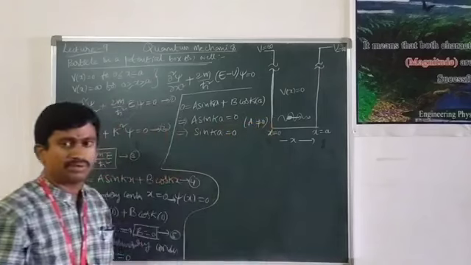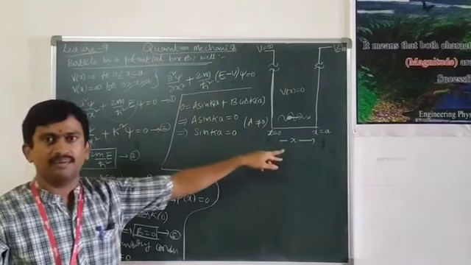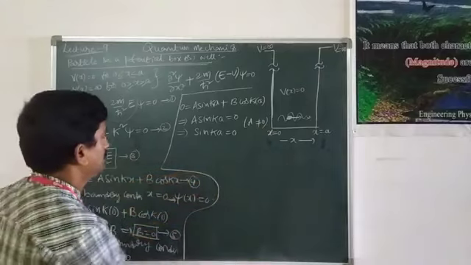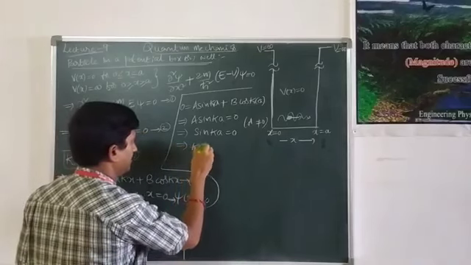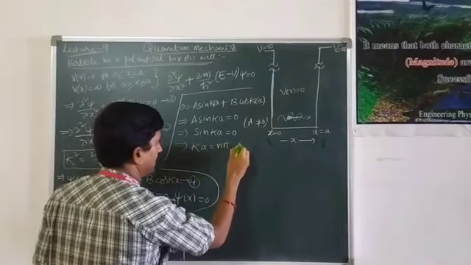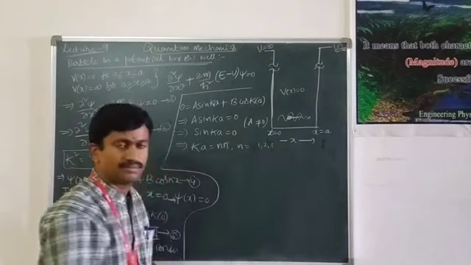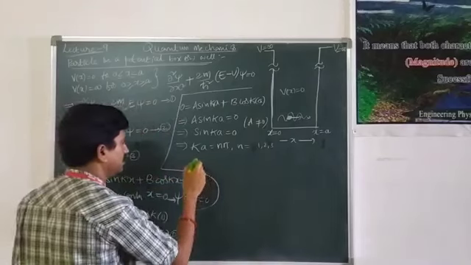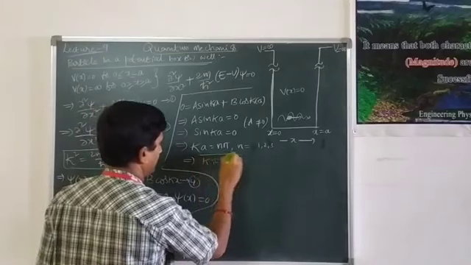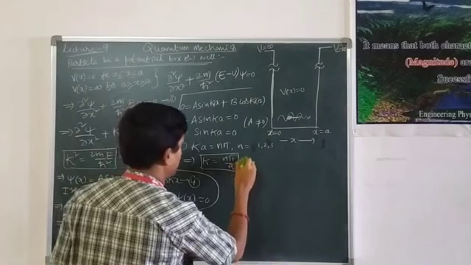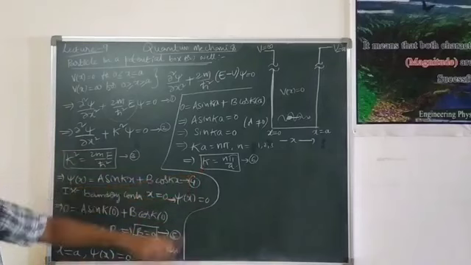If a is also equal to 0, then there is no wave function associated with the particle moving inside the potential box. Hence, sin ka will be 0 when ka is equal to n pi, where n takes the non-zero values 1, 2, 3 and so on. That means k equal to n pi by a. Name it as equation number 6. So we obtained the value of k also.